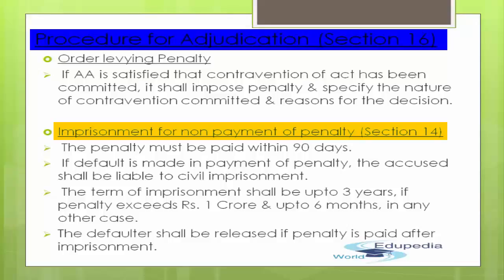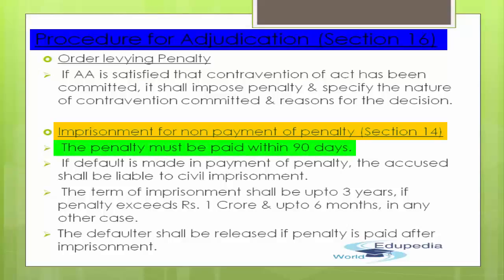So if the accused person doesn't pay the penalty, what's going to happen? Imprisonment for non-payment of penalty is covered under Section 14. Number one, the penalty must be paid within a period of 90 days. That's the clear thing. Imprisonment will happen if the penalty has not been paid within the 90 days and the person was not able to provide the penalty amount within 90 days.